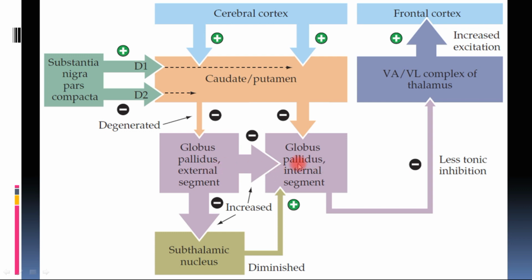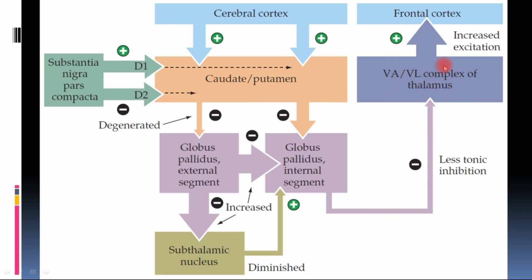So ultimately, by both pathways, the globus pallidus internal segment is inhibited more, and since it has been inhibited more, the tonic inhibition has decreased. This was the final output of inhibition to the thalamus, and this final output of inhibition has decreased.